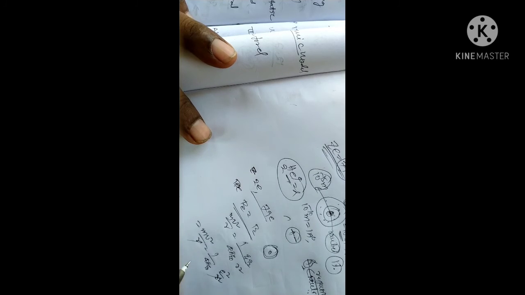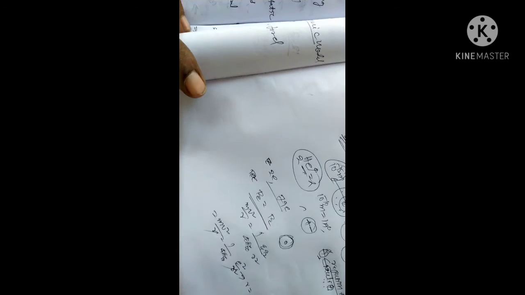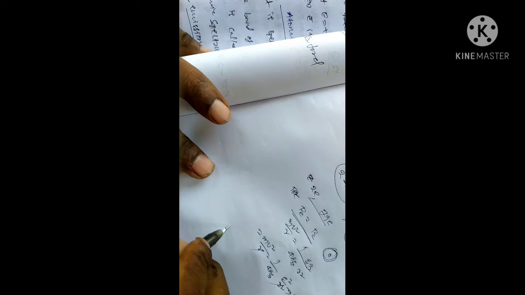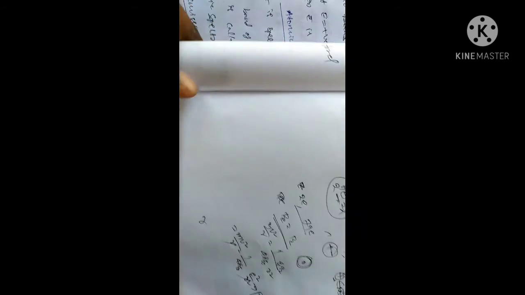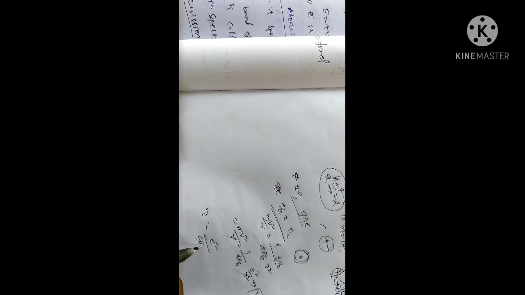The r cancels, and we find r is equal to e square by 4 pi epsilon naught mv square.